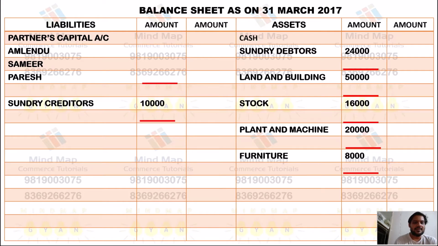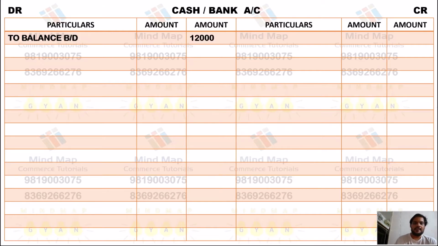So here partners capital, creditors, cash, just write the name of the cash and don't write the amount, because we will prepare a cash ledger afterwards. Debtors, building, stock, machine, and furniture, with the inner column and one line left. And the opening balance of cash we record on the debit side, it's an asset, to balance brought down, that is 12,000 rupees.